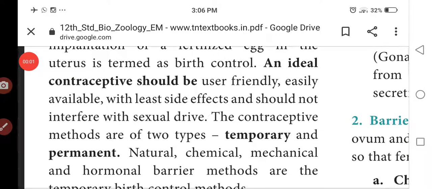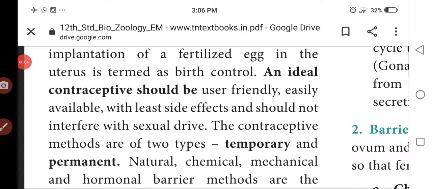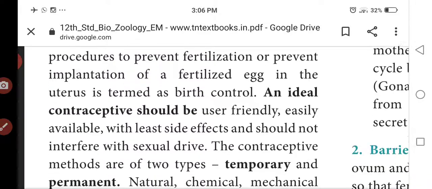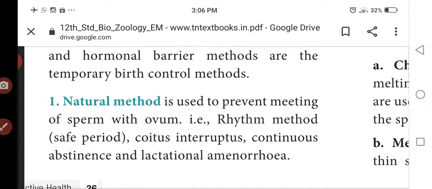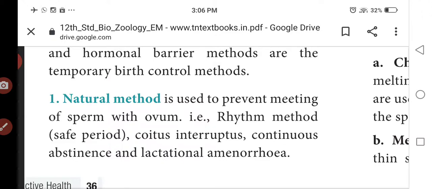Now we are discussing, following the last video, birth control methods. There are two types of birth control methods: temporary and permanent. The temporary birth control methods are natural, chemical, mechanical barrier, and hormonal methods. The first method is the natural method.